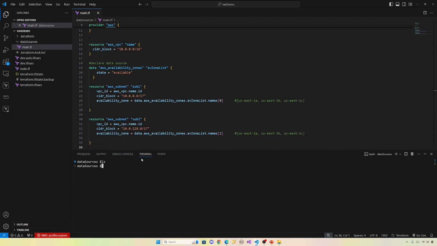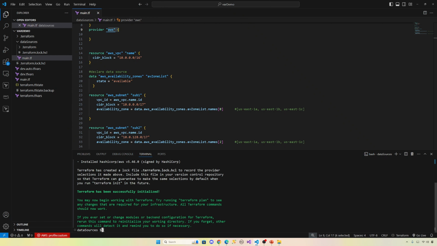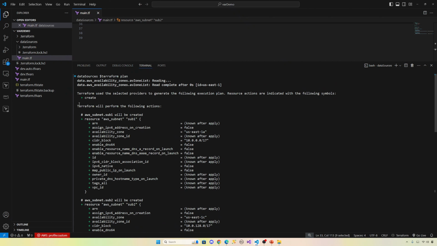Let's go to the CLI, terraform init. You need to download the provider, which is AWS. So it's downloading the AWS provider, which we mentioned. Now the provider is done. Let's clear the screen. So I ran a terraform plan.